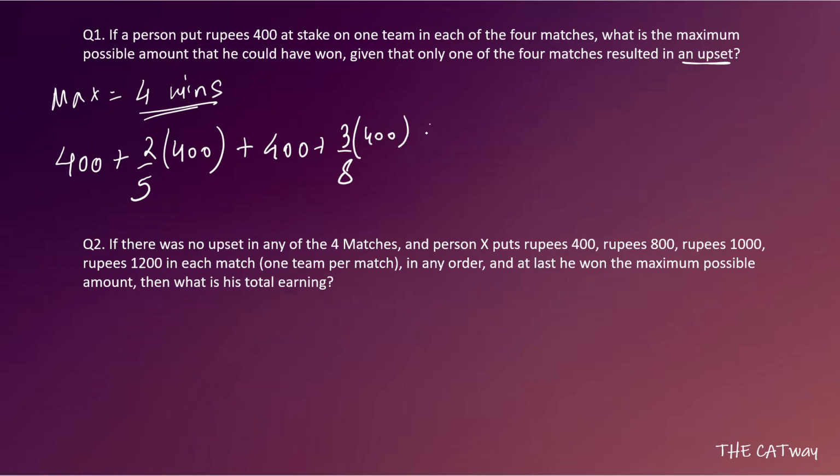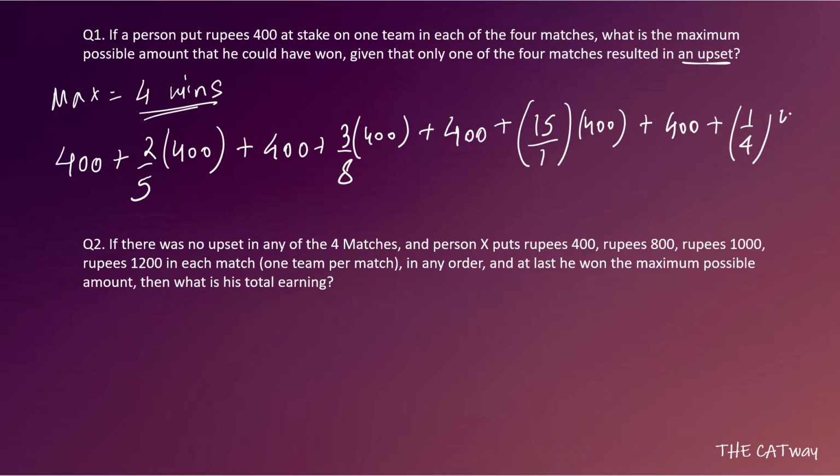Okay, coming to the third match, he places his bets on DD. So on DD, if he places his bets, he will get rupees 400 back. After that, he will get 15 by 1 times of 400 rupees back. Okay. And in the fourth match, he will get 400 rupees back. And after that, 1 by 4 of 400 rupees back. Okay. Because he placed his bet on GL.